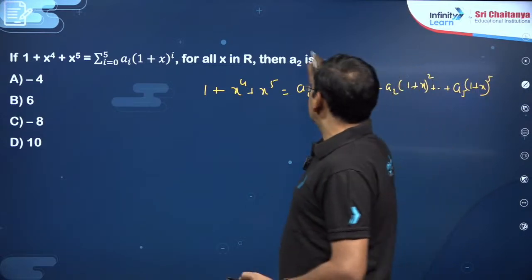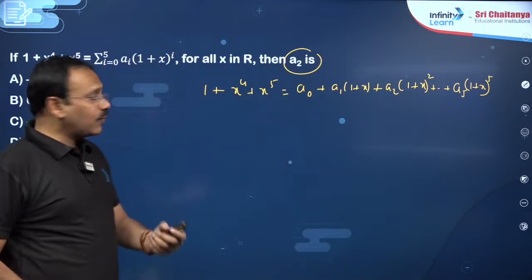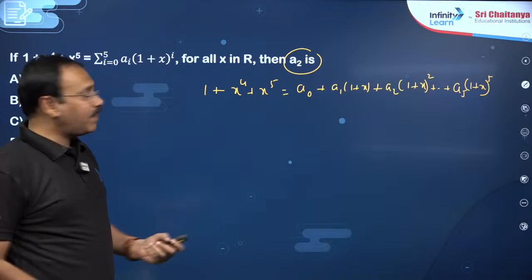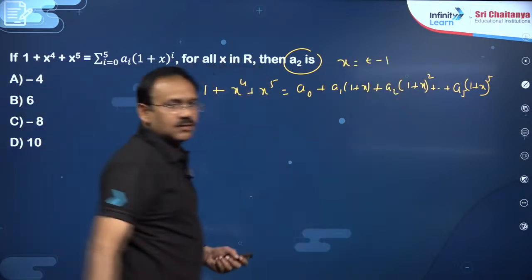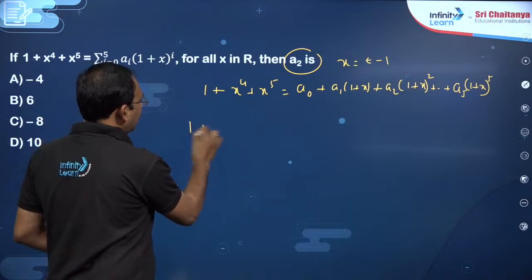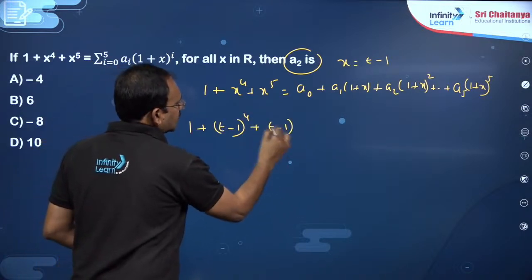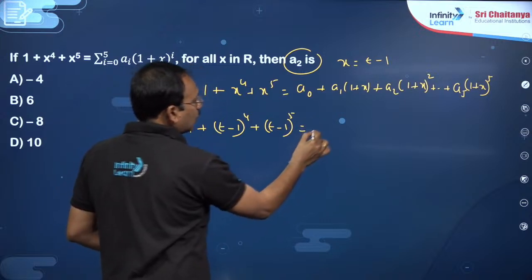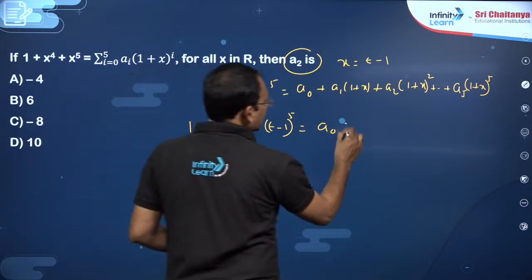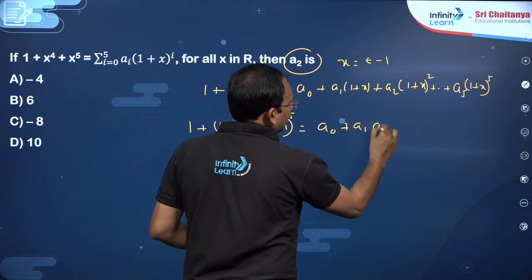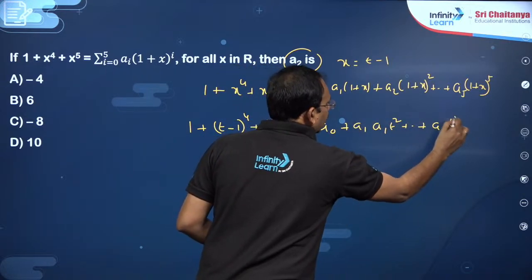In this, I just want a2 coefficient. So, we shall do one thing, my dear friends, let us replace x by t minus 1, so that this becomes 1 plus t minus 1 whole power 4 plus t minus 1 whole power 5 is equal to a naught plus a1 t plus a2 t square and so on, a5 t power 5.